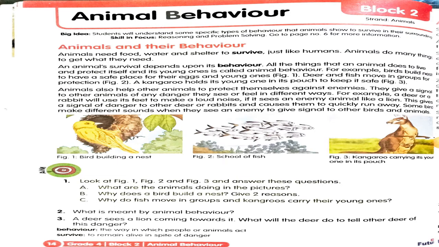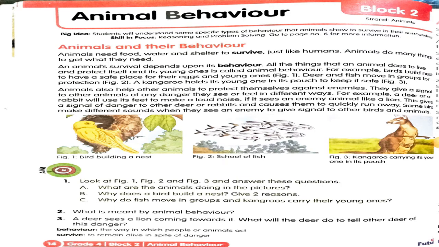So this gives a signal of danger. These animals give a signal of what? Of danger, such as deer and rabbits. And they run away quickly so that they can escape fast.